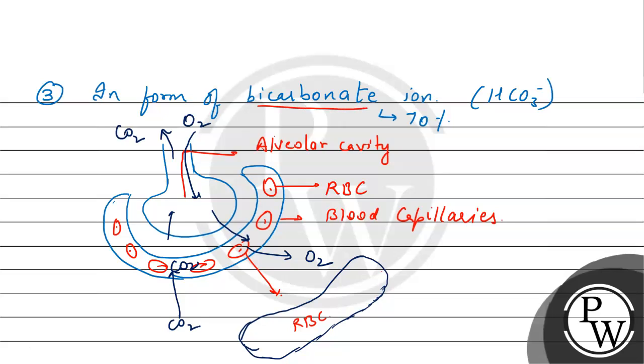And how does it take place? Let's see. Now inside the RBC, what happening? First of all, in the plasma, there is a presence of water which combines with this CO2 to form carbonic acid. Now this carbonic acid is obviously increasing, can increase the acidic condition, but still question is asking why the blood is still not becoming acidic. Why? Because it then breaks into H plus and HCO3 minus ion, that is bicarbonate ion. Okay, this reaction is obviously reversible.